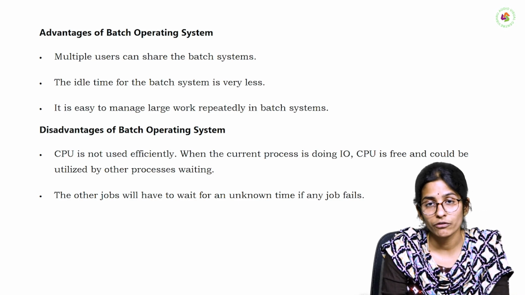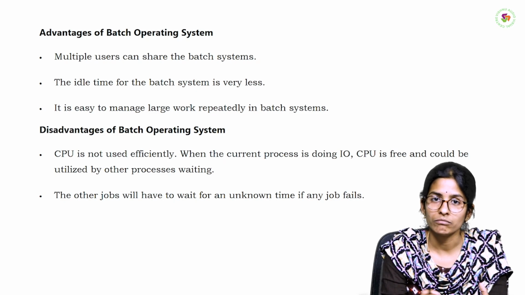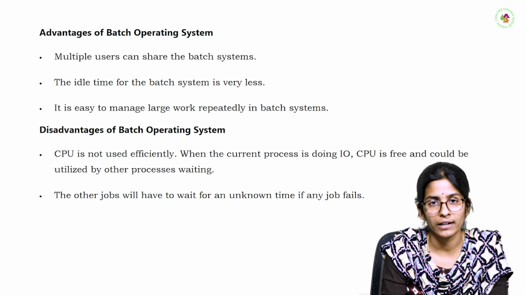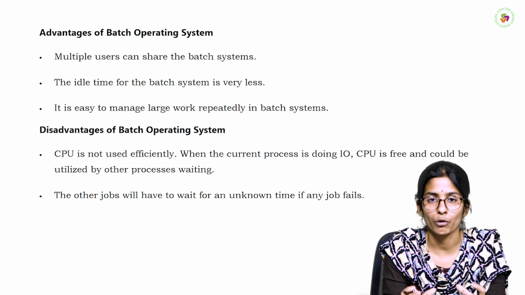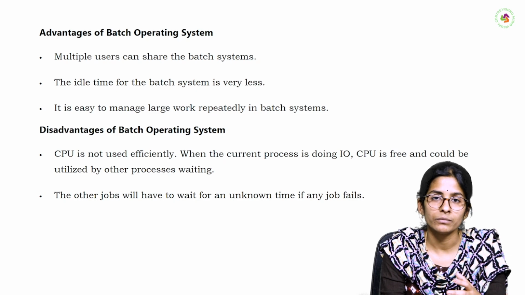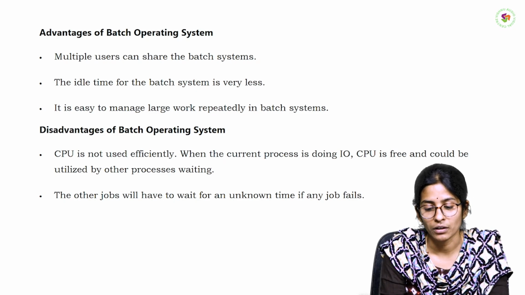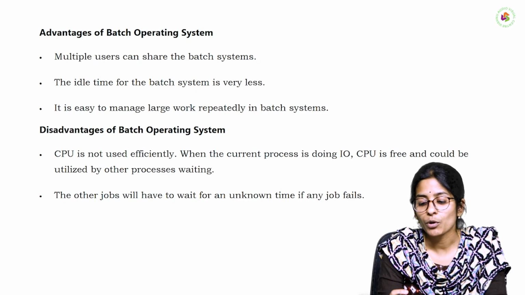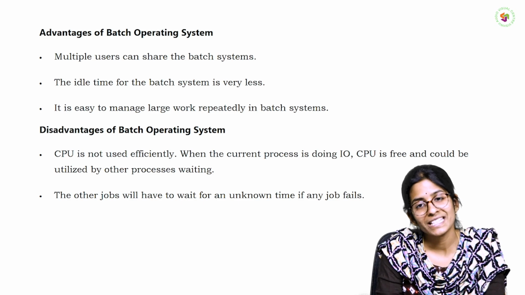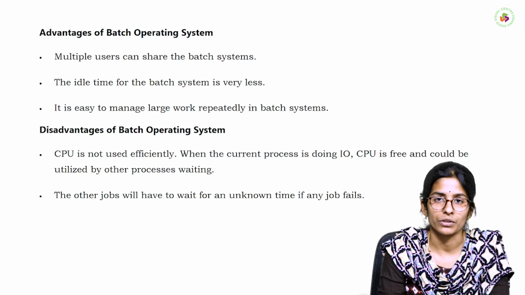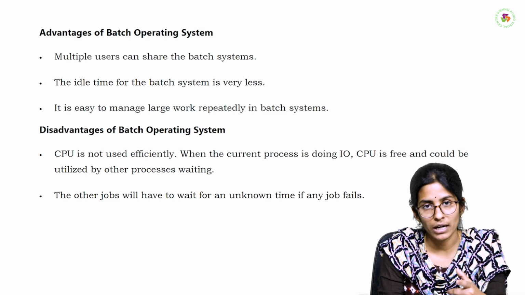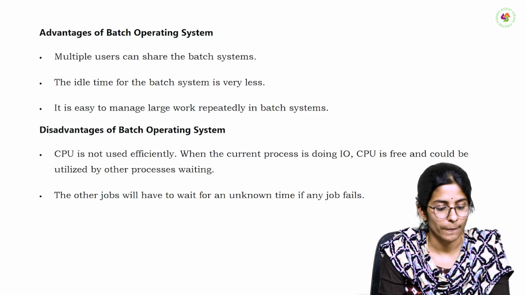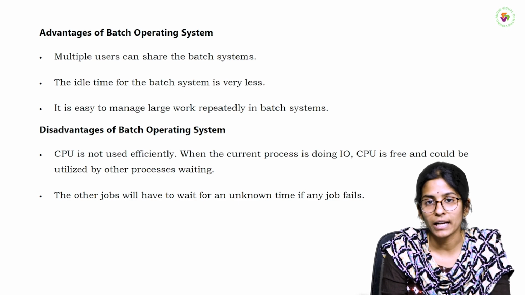Next, the disadvantages of the batch operating system. The main disadvantage is the CPU idle time. In this batch operating system, the CPU is not used efficiently. We can't use the CPU in a proper manner because the CPU is placed in an idle position. When the current process is doing an IO operation, the CPU is free and in idle position. So proper utilization of the CPU is not there. That is the main disadvantage of the batch operating system. Next, the other jobs will have to wait for an unknown time.